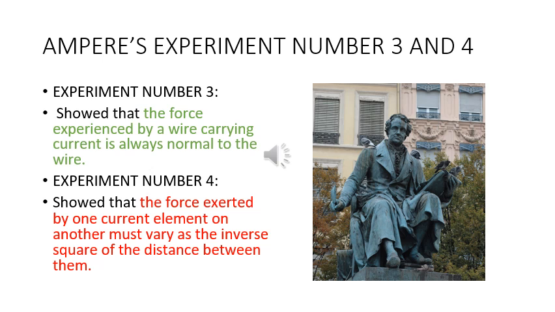Ampere's third experiment showed that the force experienced by a wire carrying current is always normal to the wire. The fourth experiment showed that the force exerted by one current element on another must vary as the inverse square of the distance.